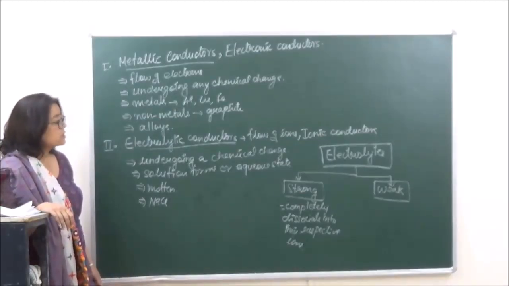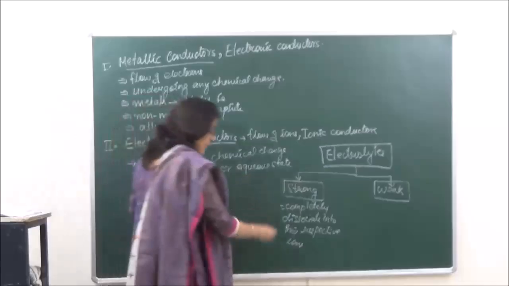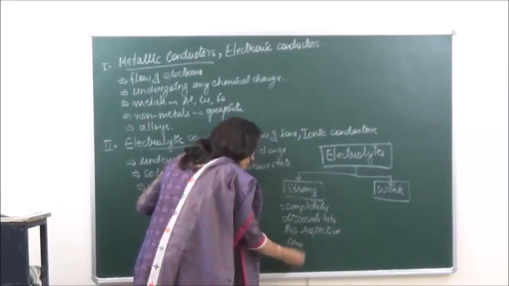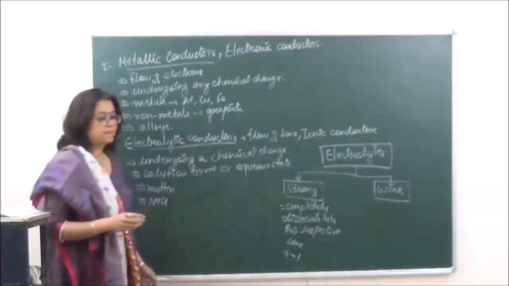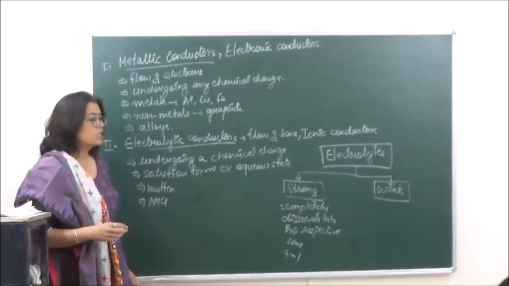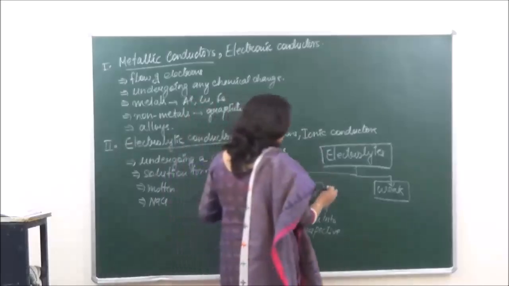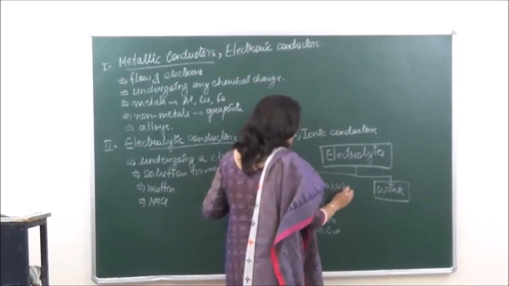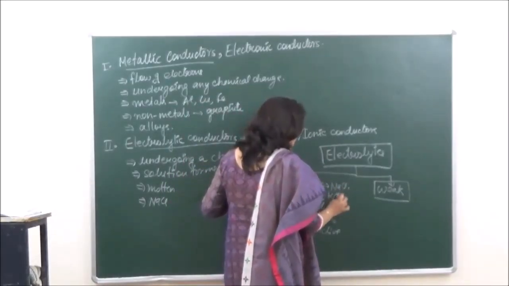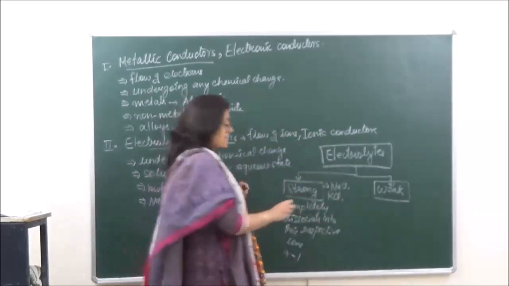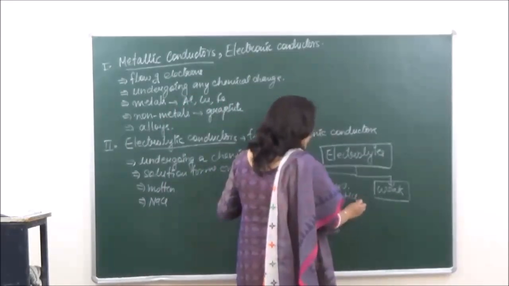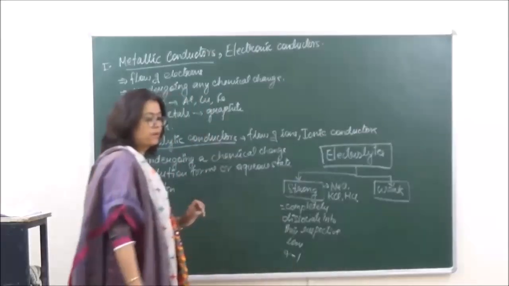So the degree of dissociation alpha for such electrolytes is always equal to 1. Clear? 100% dissociation takes place for strong electrolytes. Examples which we can take over here are NaCl, KCl, HCl, H2SO4, etc.